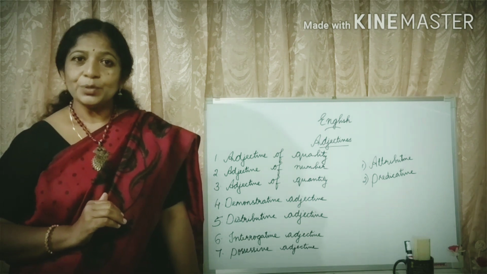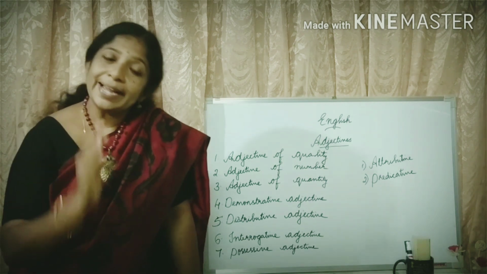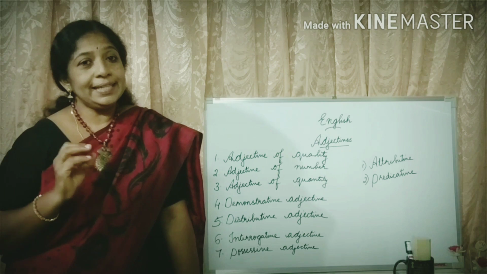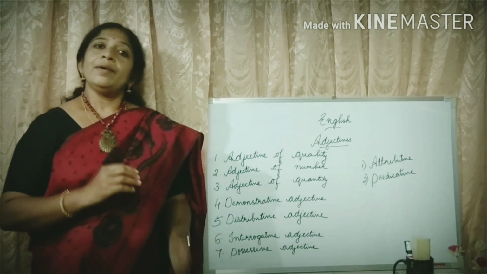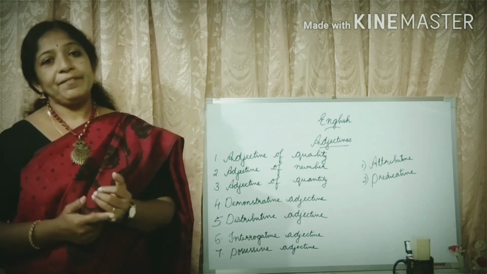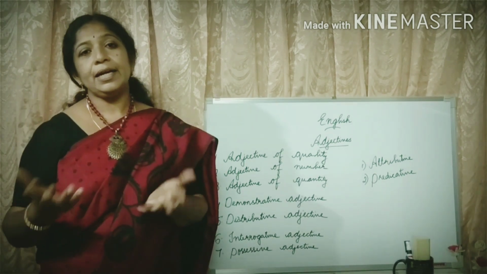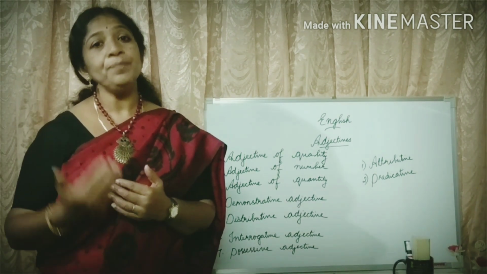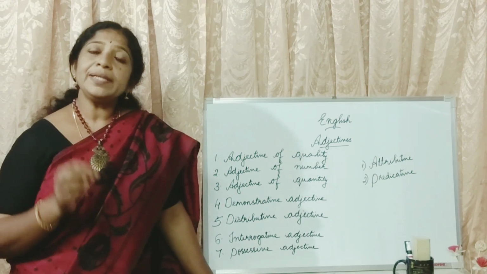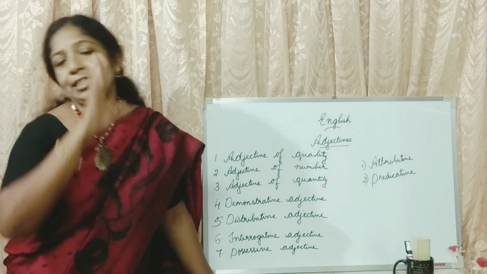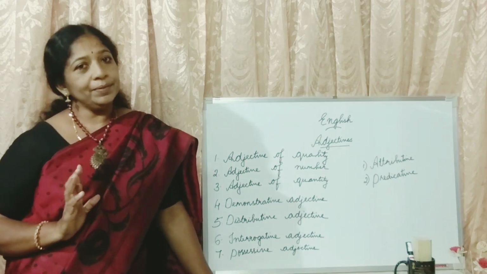Understood? That is distributive adjective. Each is an example of distributive adjective. Words like each, every, either, neither, all these are distributive adjectives. They refer to members of a group as individuals. Okay? Is it clear?